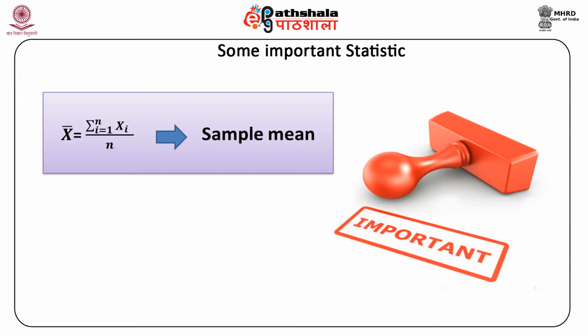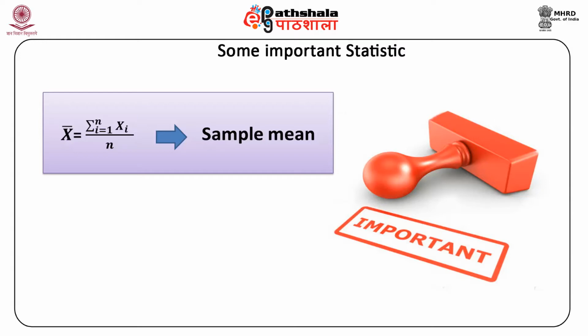The sample total T0 is therefore equal to summation of xi, where i ranges from 1 to small n, and is called the sample total. And for the observed sample data, it is calculated as t0 equal to summation xi, where i is from 1 to n.